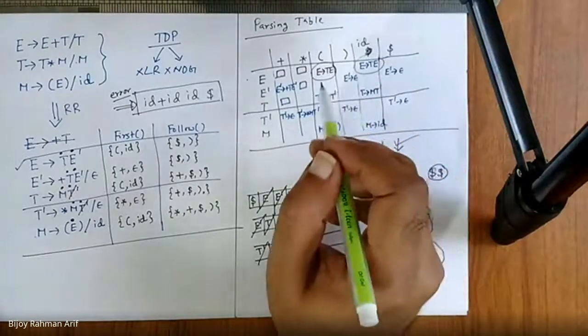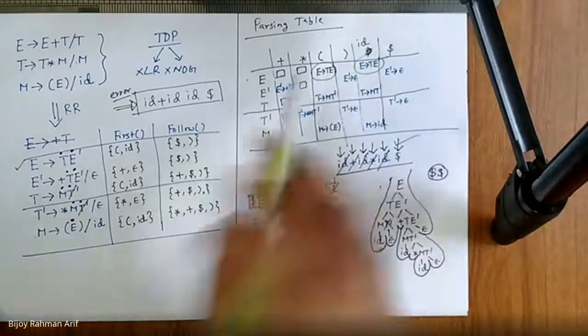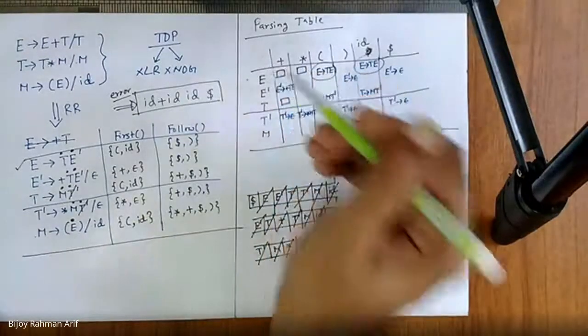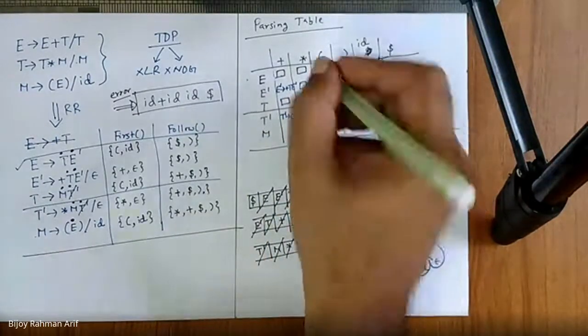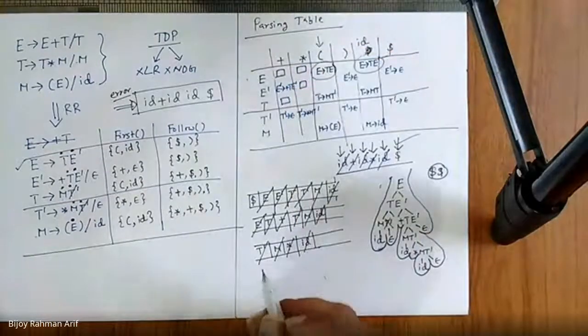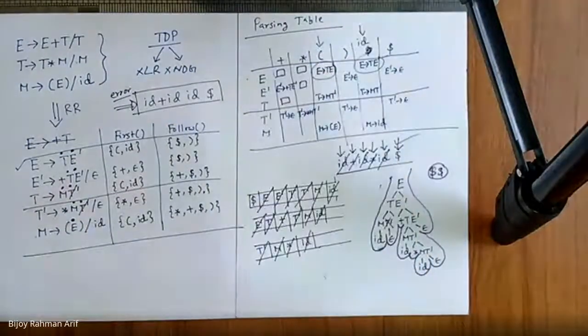There is a concept called panic mode error handling. Instead of plus, they put this symbol, which they assume is correct. Then they continue the parsing process. If they get stuck again, they throw some sort of error message and put some other symbols which are permissible. This way they continue until they reach the end of the parsing. This is one kind of error handling technique. It is called panic mode recovery. Did you understand? So that is the case. Is that clear to you? Do you have any question?